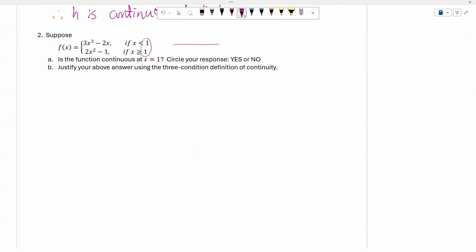When x approaches 1 from the left, meaning x is less than 1, the function I'm going to work with is 3x to the power of 3 minus 2x.